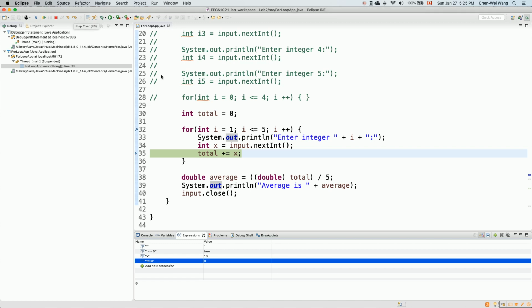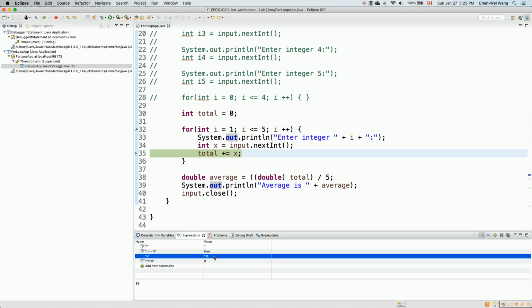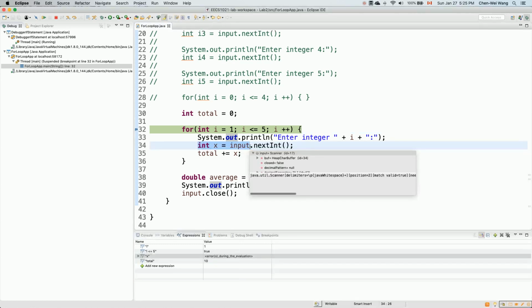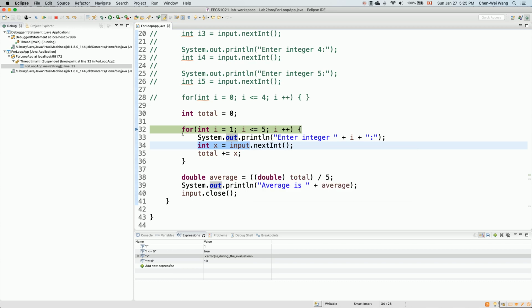Okay, so now what's going to happen if we say step over here? If we say step over, that means total += X, which is 10. So that means we're going to increment 10 to total. If I say step over, that means total becomes 10. And now, because we go back to the loop, the local variable will just be redeclared a little bit later. Okay. So now we go back to line number 32, and now the initialization is not going to be executed anymore because it only executed once.